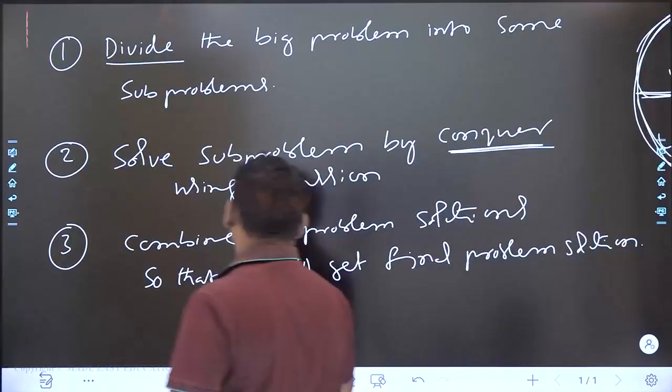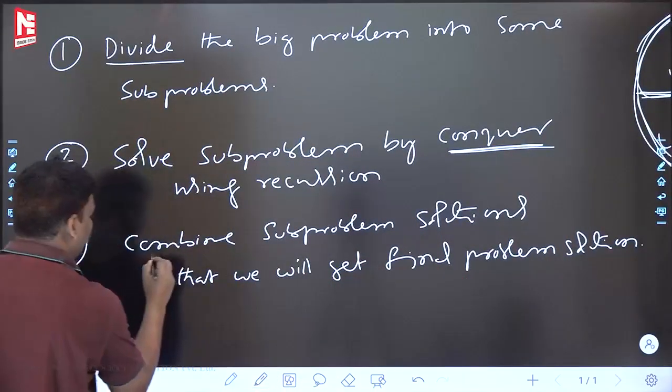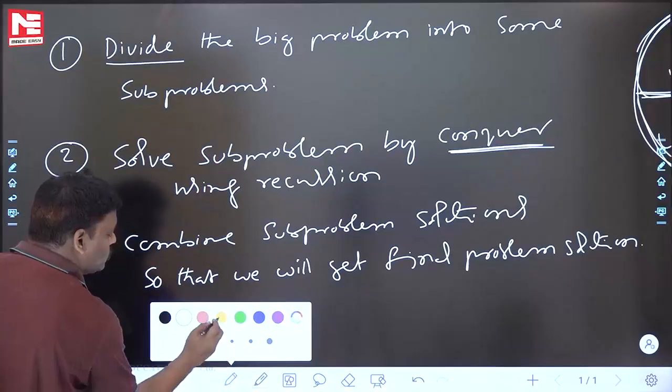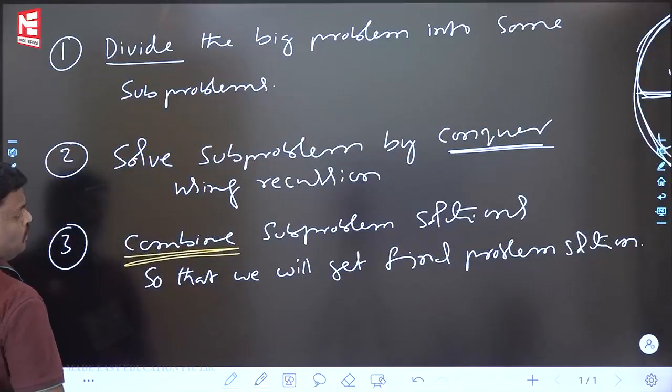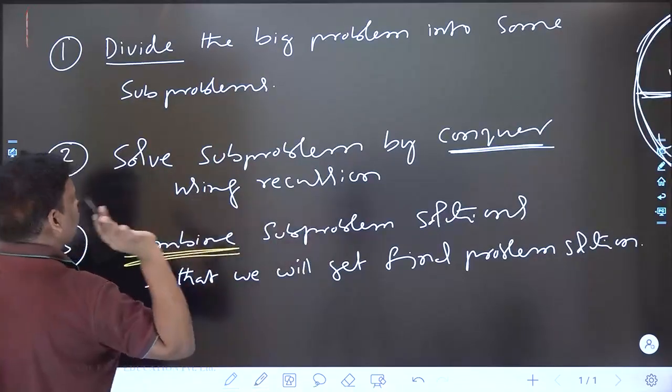Let me use a different color. See this one: combine subproblem solutions so that we will get the final problem solution.